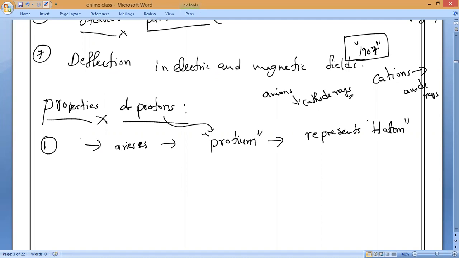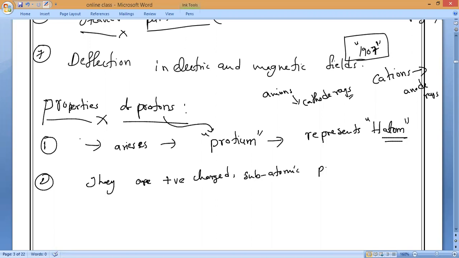Next, what charge do they have, positively or negatively charged? They are positively charged subatomic particles with a unit positive charge.